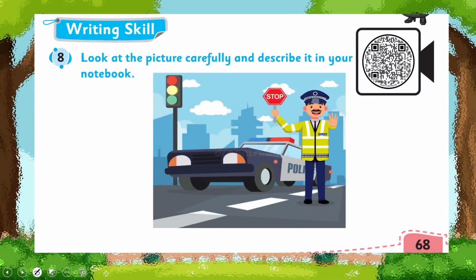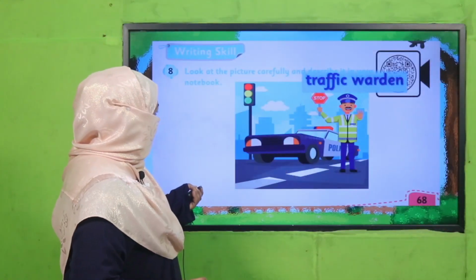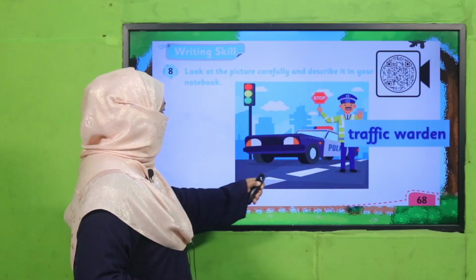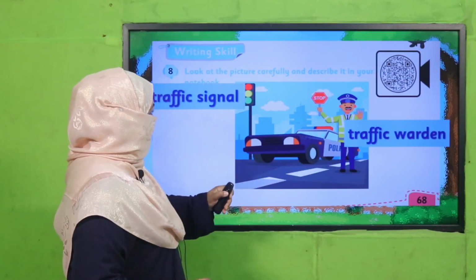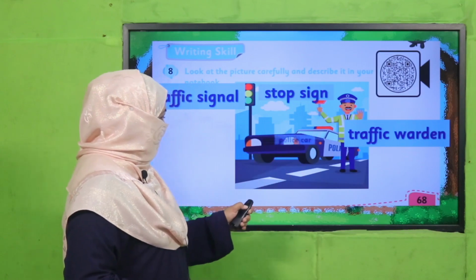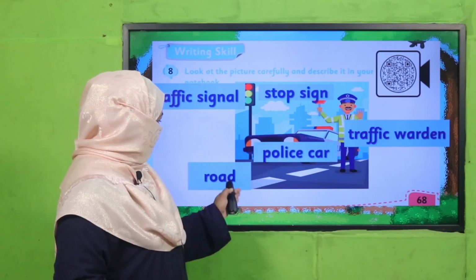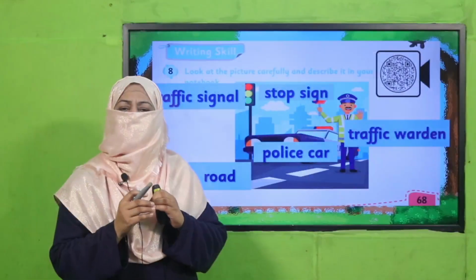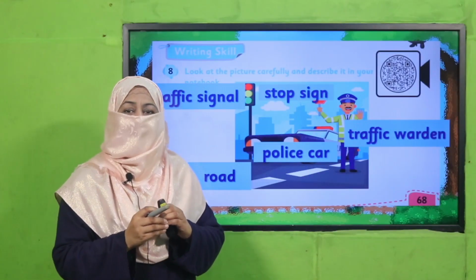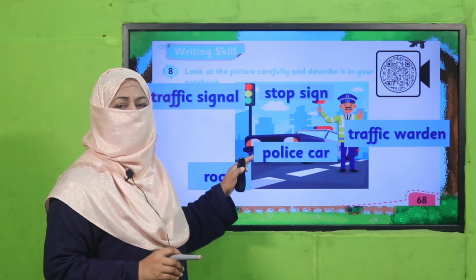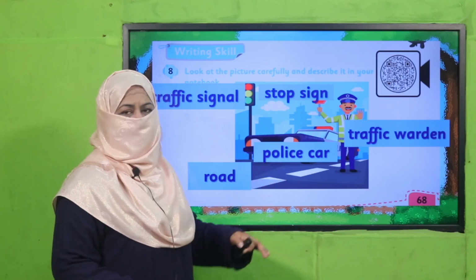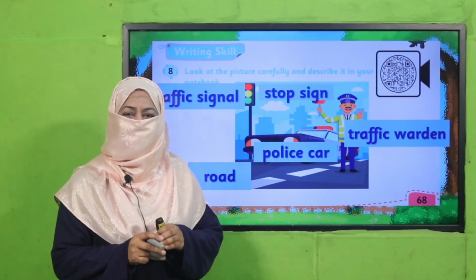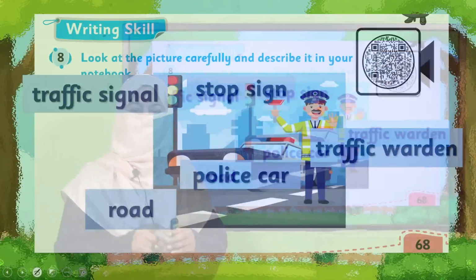For this picture, you can give them vocabulary like, for example, he is a traffic warden, this is a traffic signal, this is a stop sign, this is a police car, this is a road, and more words. This is all up to you. Your teacher is going to give you a word bank, and by using these words, you are going to describe the picture in 2 teams. So pause the video, enjoy the activity, and then come back.